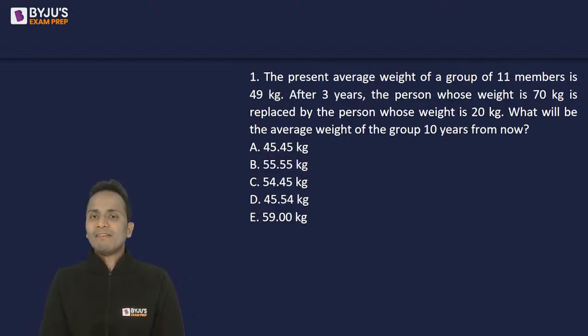The present average weight of a group of 11 members is 49 kgs. After 3 years, the person whose weight is 70 kg is replaced by a person whose weight is 20 kg. What will be the average weight of the group 10 years from now?